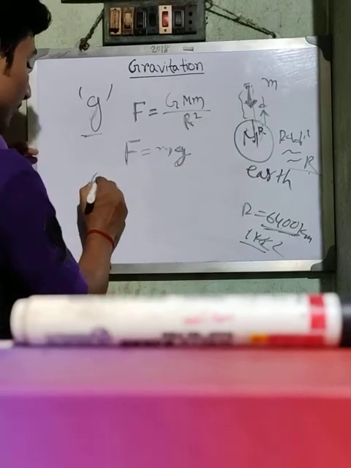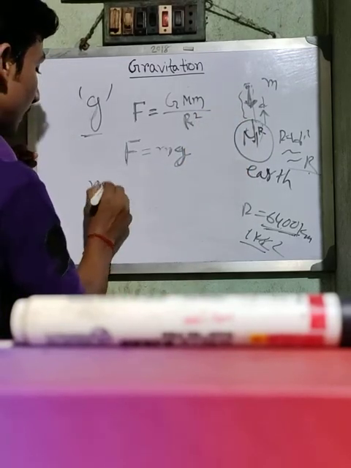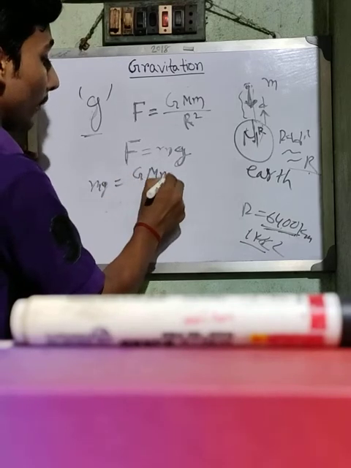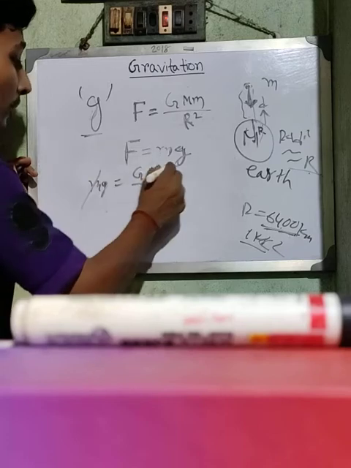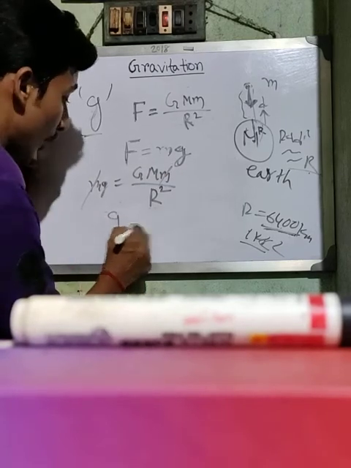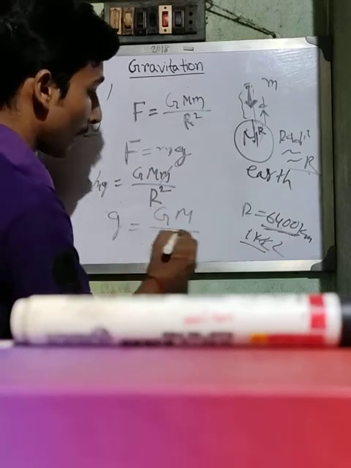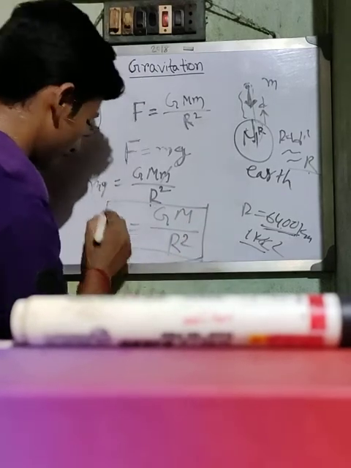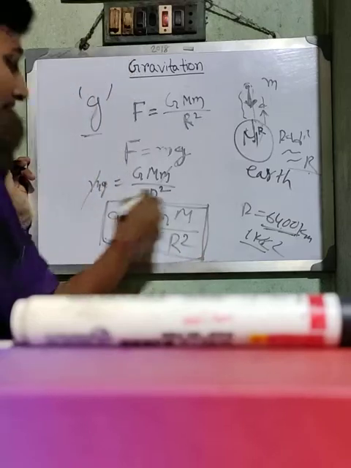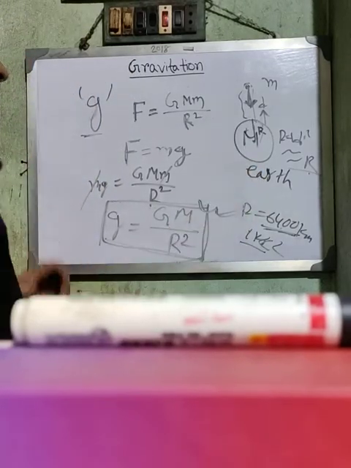So that means m g is equal to G M m upon r square. Small m cancels. Then g is equal to capital G capital M upon r square. That is the expression for small g.